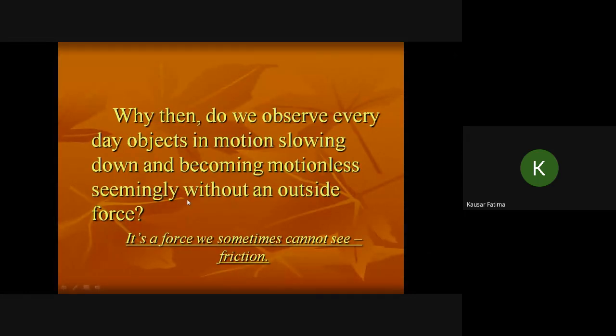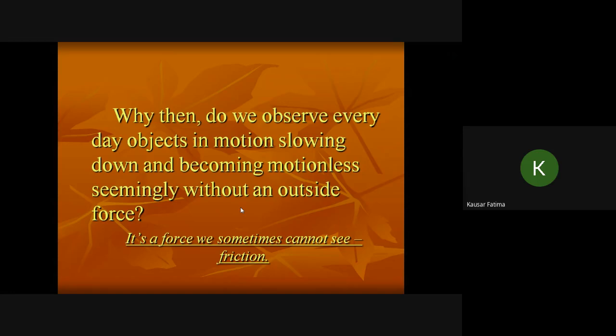Why then do we observe every object in motion slowing down and becoming motionless seemingly without an outside force? It is a force we sometimes cannot see. Okay, that is the friction. Suppose you see the ball rolling. Why does it stop? Even if the floor is very smooth, there will be some friction. That is the sliding force which acts between two bodies which slide against each other. So that brings the body to rest.